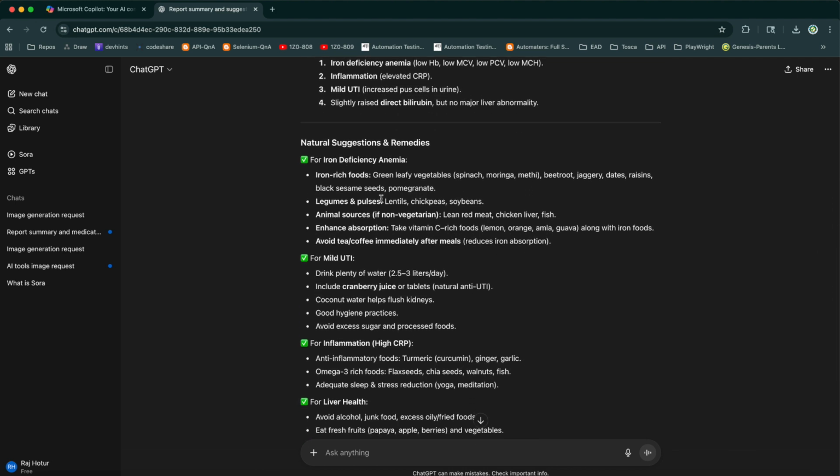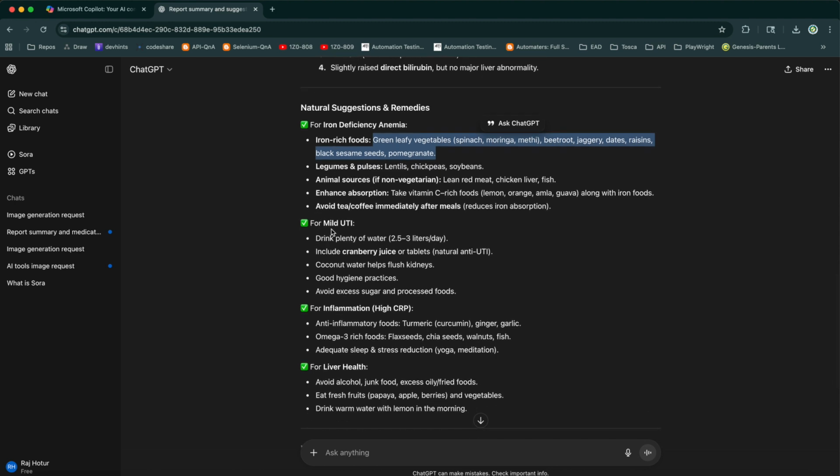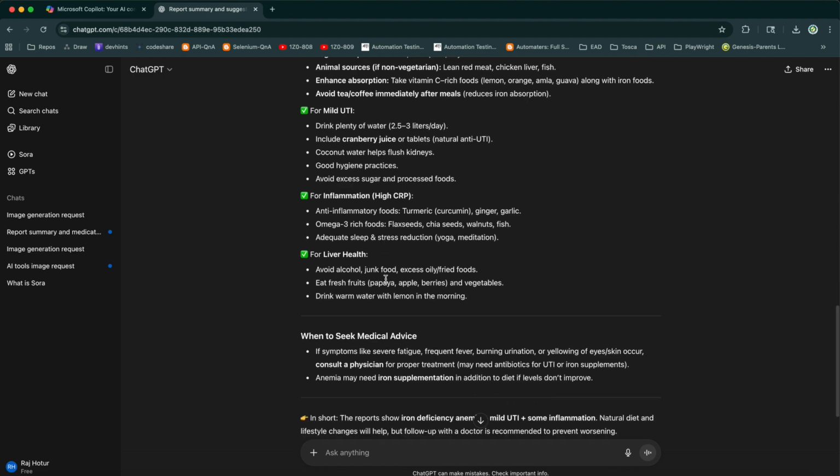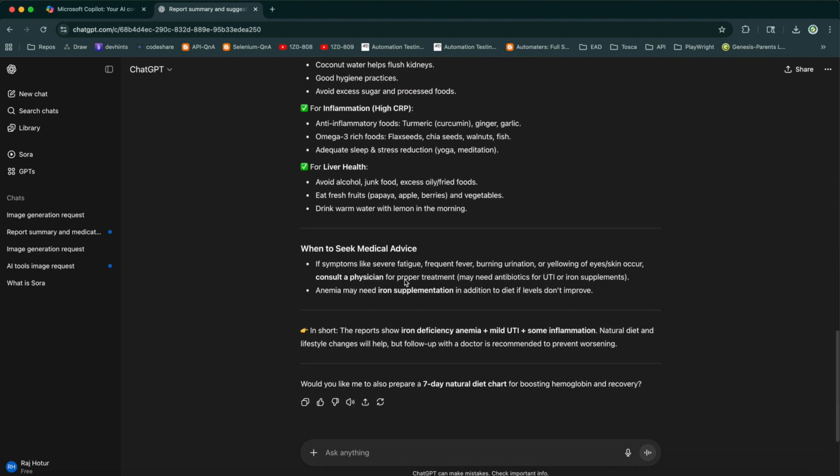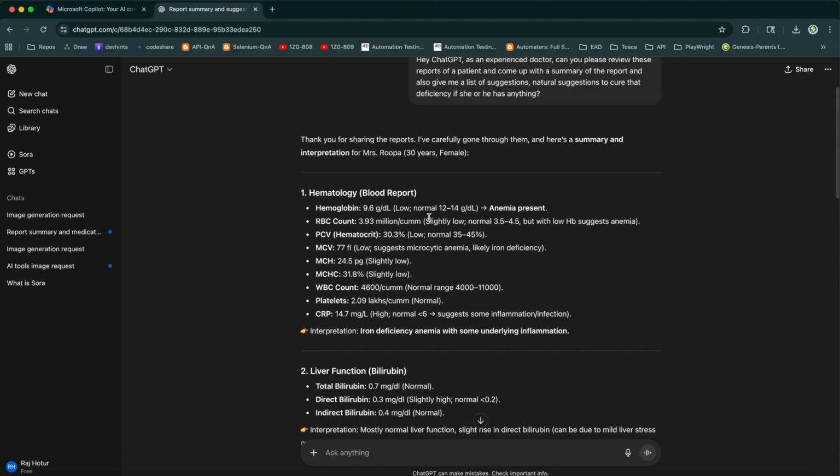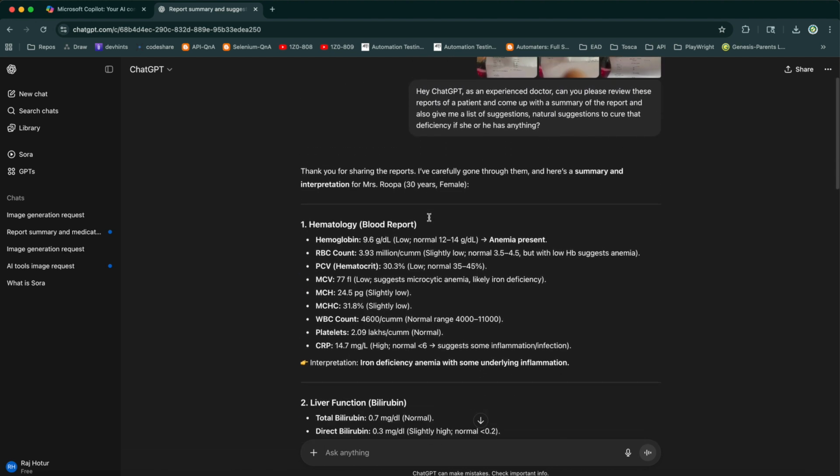And here it has suggested some remedies for iron deficiency, what all food can be taken, and for pulses and all those things, for mild UTI, and for inflammation. See, look at the detailing it is giving. So it's like a doctor. It acted as a doctor.